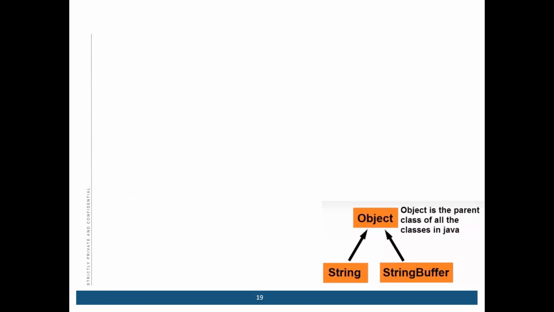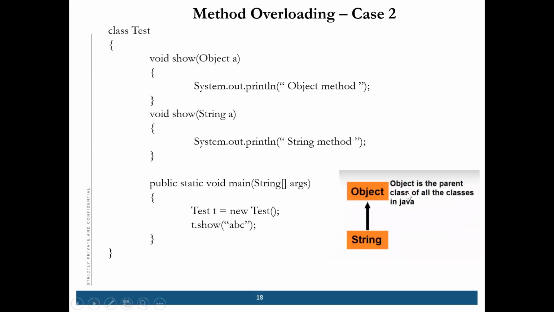We were in case 2, right? What I was telling is object is the parent class of all the classes, in the sense of the data types which I showed you, in Java. So if you are passing an argument and you are calling a string, and there is one more method which has object, which method will be printed here?